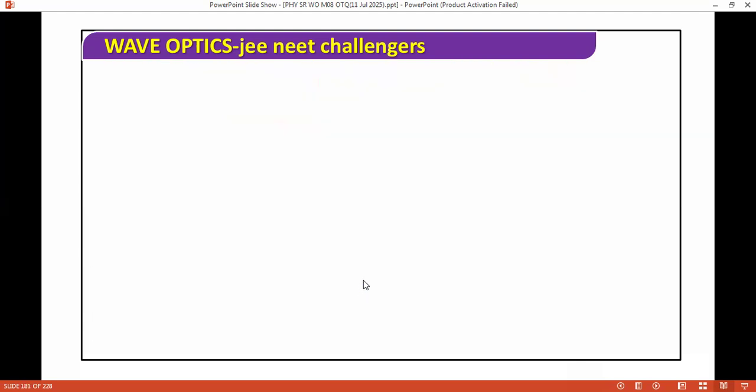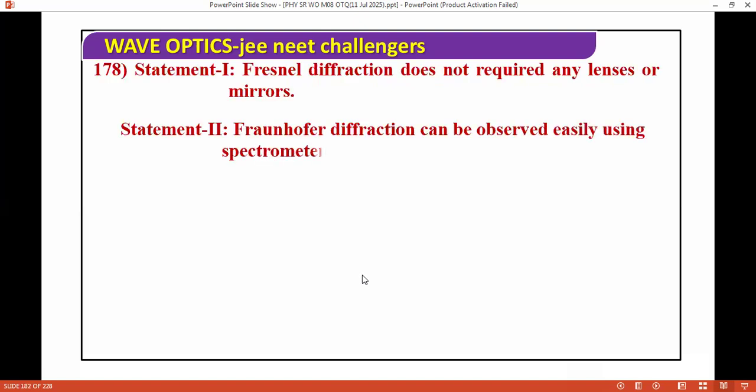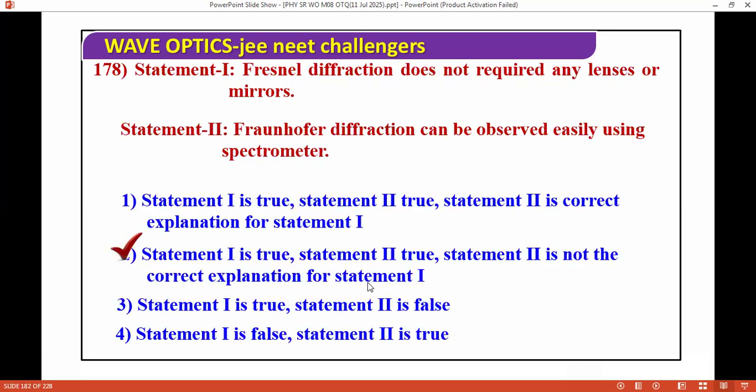Next question, I'm moving ahead. Fresnel diffraction does not require any lens or mirror. Fraunhofer diffraction can be observed easily using a spectrometer. Okay, spectrometer. The correct answer for this question is both are correct. So obviously, next question, I'm moving ahead.